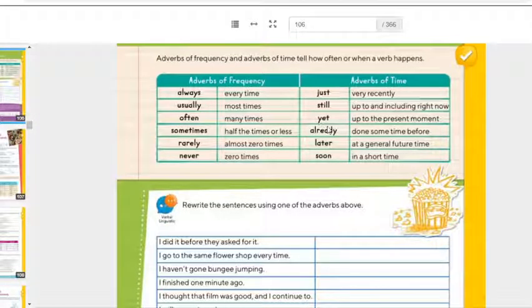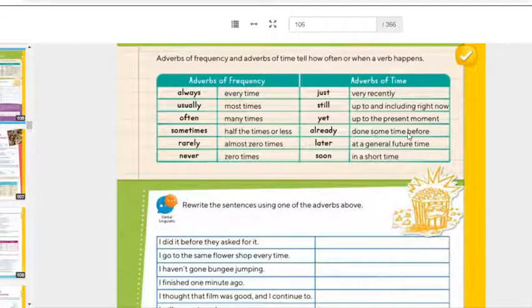Yet, this one, if you go to Spanish, will be aún, up to the present moment, right? So I haven't finished my cereal yet. So the yet is aún, right? Aún no termino mi tarea, aún no termino. Pero este siempre lo vamos a poner al final de la oración. Listen to the example. I haven't finished my homework yet. I haven't eaten my cereal yet. It goes at the end.